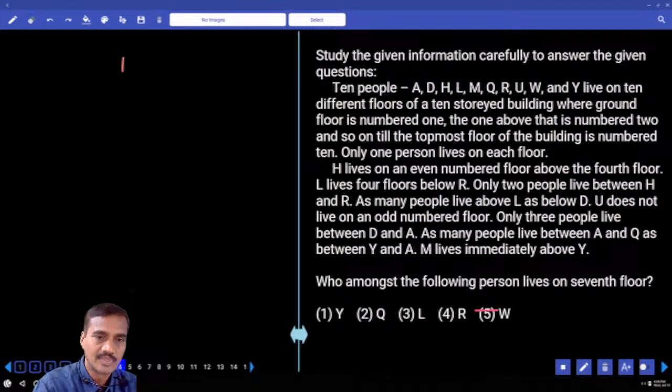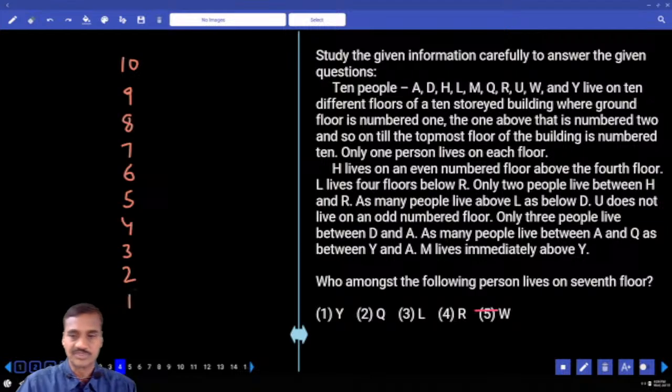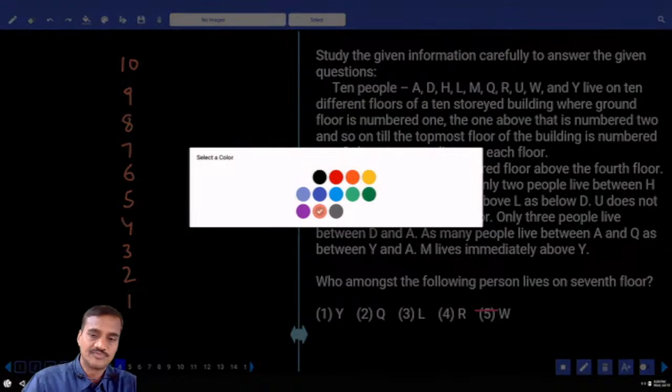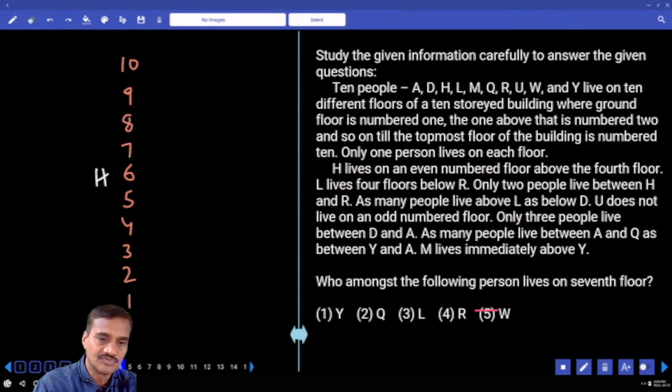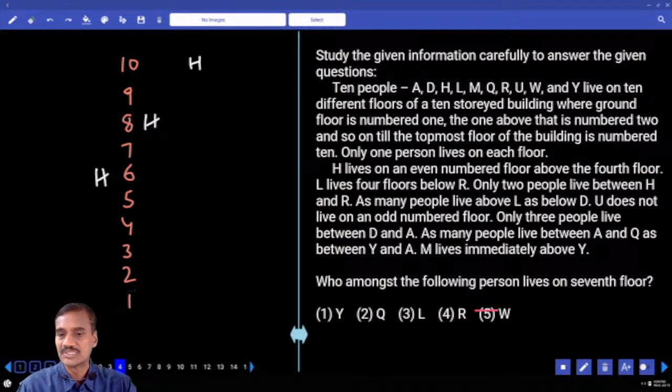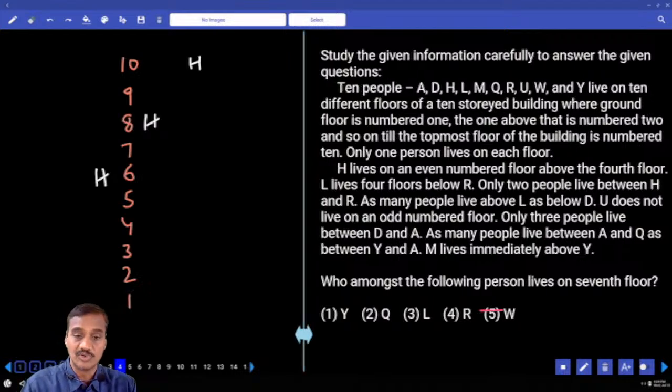Now write down the numbers: 10, 9, 8, 7, 6, 5, 4, 3, 2, 1. 10 persons. H lives on an even number floor above the 4th floor. Above the 4th floor, H can be on the 6th floor, 8th floor or 10th floor. How many possibilities do we have? 3 possibilities.